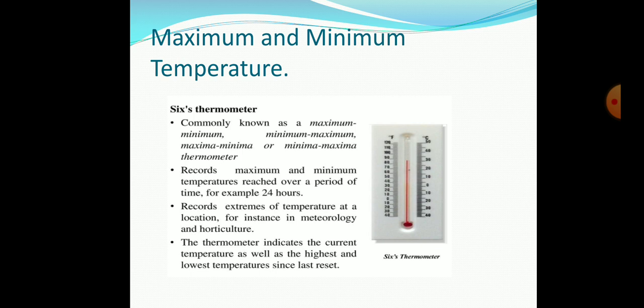When it is moving, it represents the temperature in that thermometer. Like if the metal index is at minus 20 degrees Celsius, that means the temperature is minus 20 degrees Celsius. So there is the metal index in this thermometer.